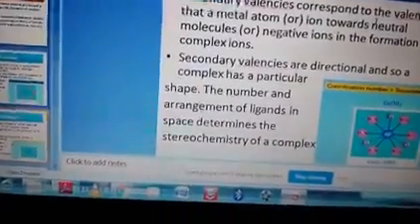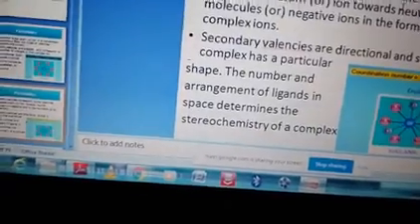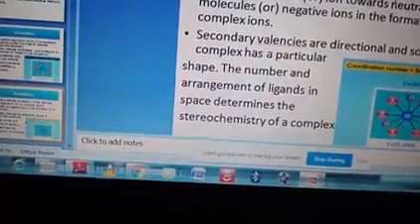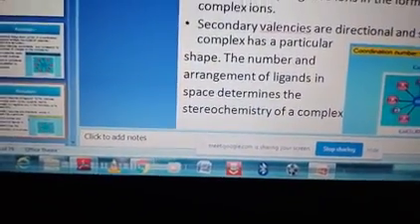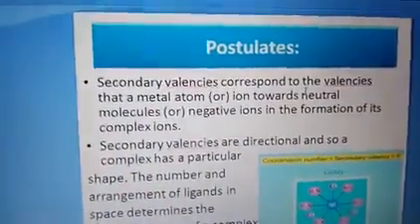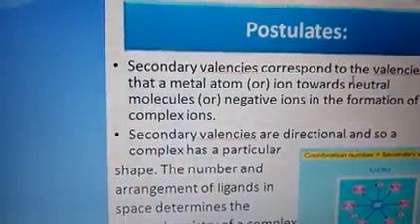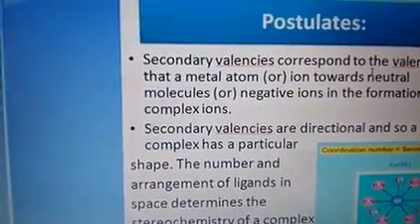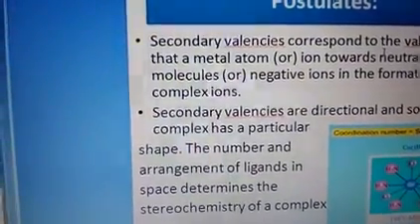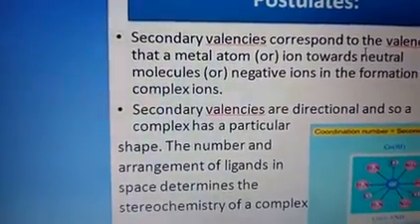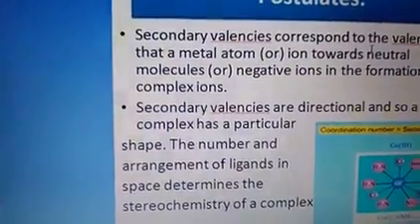Second postulate. The third postulate, we have already done. There are two valencies. The first is primary valency, which is satisfied by the ionizable part. The third is secondary valency, corresponding to the valencies that a metal atom exerts towards neutral molecules or negative ions in the formation of a complex ion.